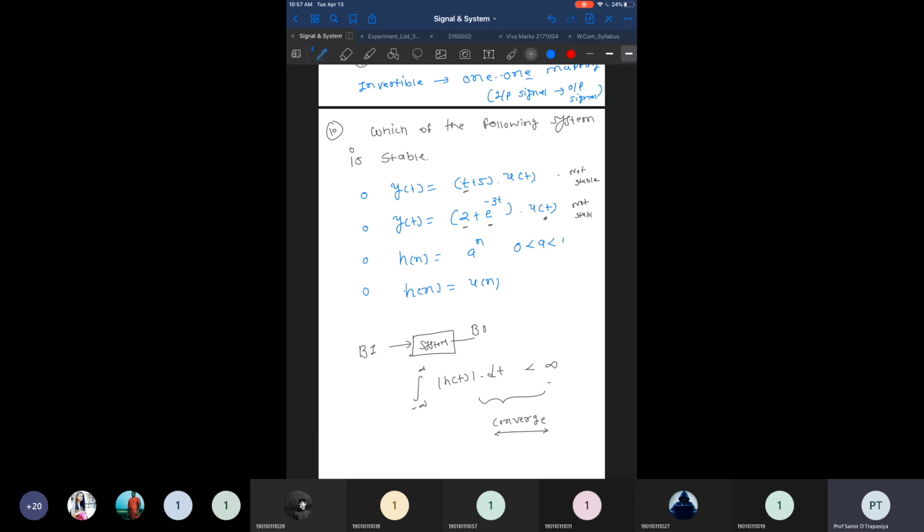Then the fourth one is h of n equal to u of n, which we have already discussed. This will not converge. This unit step function will not converge because it goes from 0 to infinity. So that's why this is not a stable system.